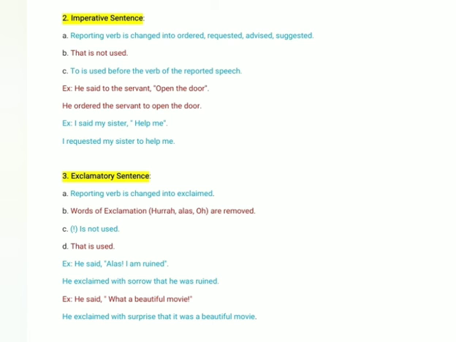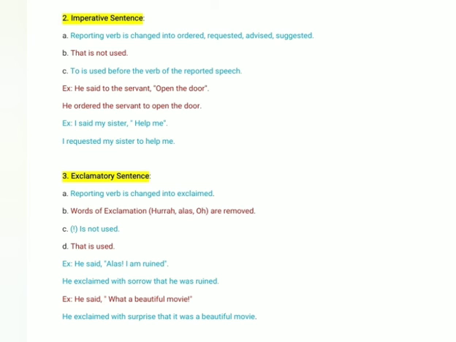Next one, see, he said, what a beautiful movie. Now, what a beautiful movie means he was surprised by seeing the movie. So, while converting this direct speech into indirect speech, what will we write? He exclaimed with surprise that it was a beautiful movie.